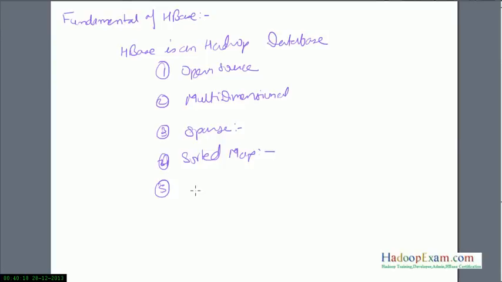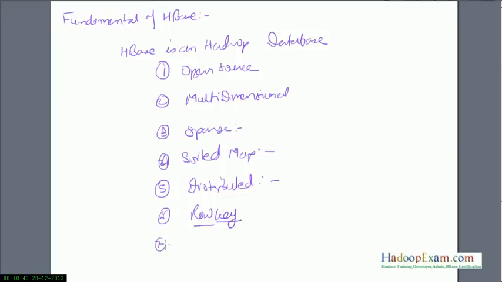HBase is also distributed. As you know what distributed means, since we have been learning Hadoop, the Hadoop framework itself works completely on distributed concepts. And the data stored is accessed by row key. Whatever data is inserted into HBase is accessed by the row key.